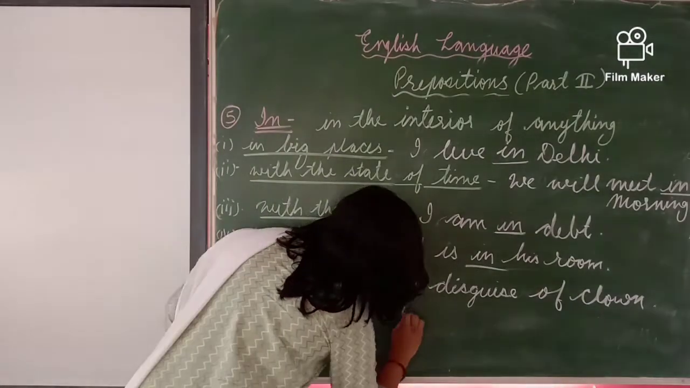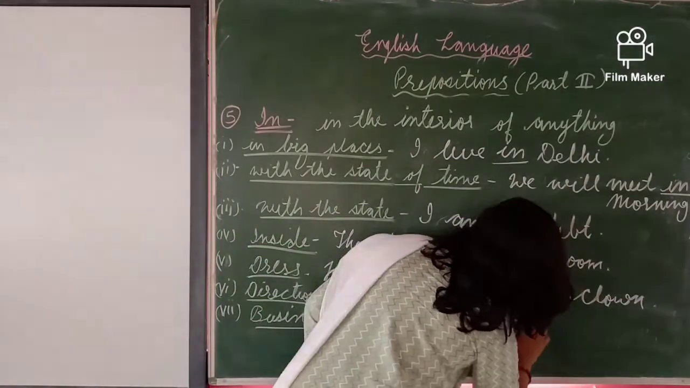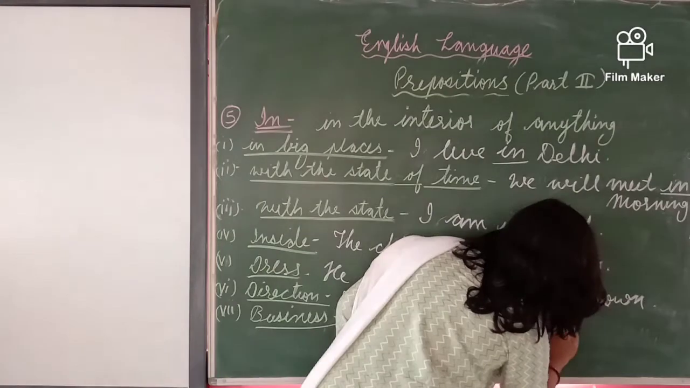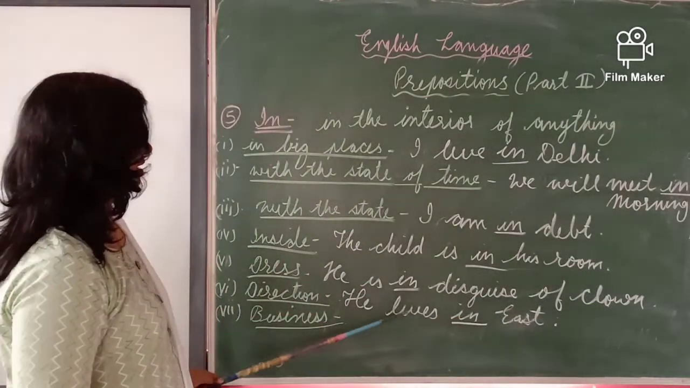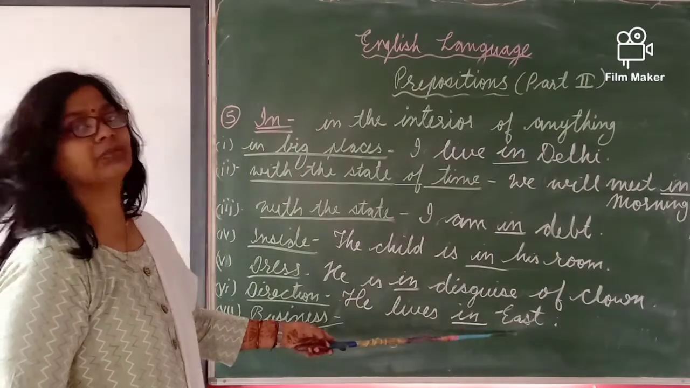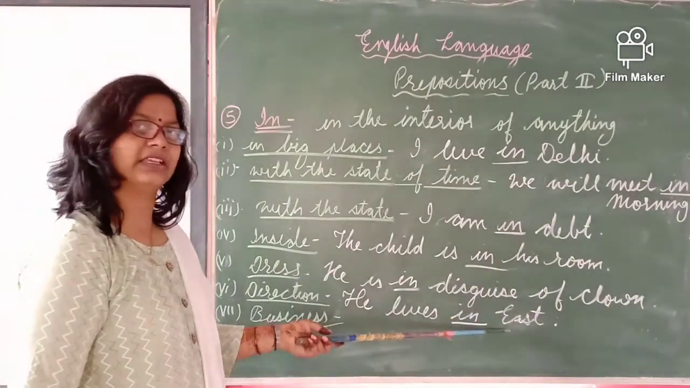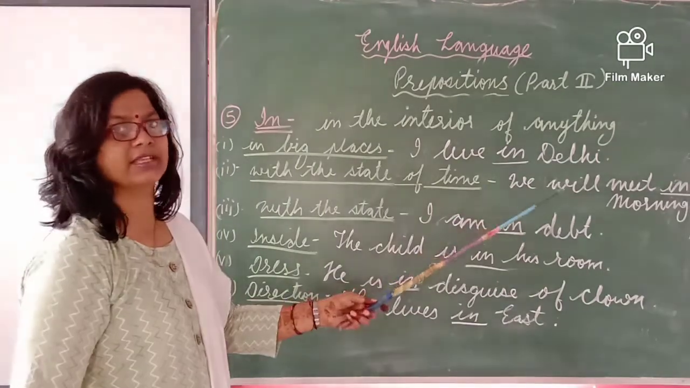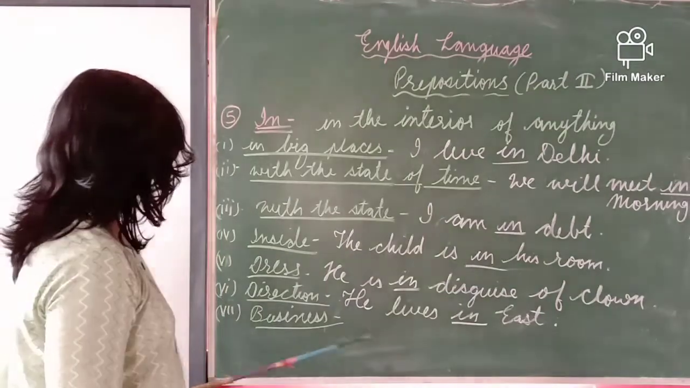He lives in the east. East is a direction. If you write "from" there, he is coming from the east. So if they are using "from," it means something is there which is coming to us.